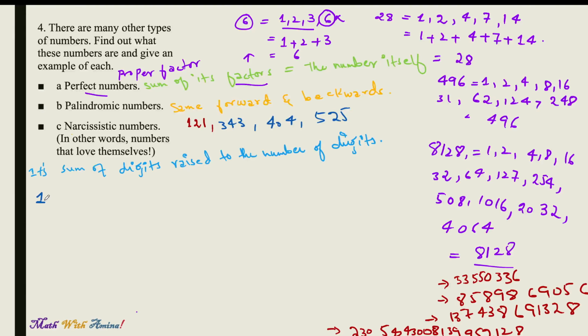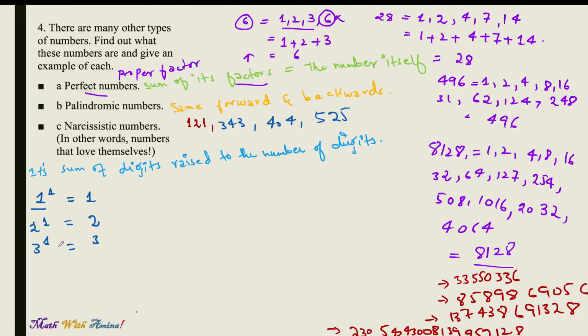So let's say I say 1. So there is one digit. So digit raised to the number of digits. So there is 1. 1 raised to the power of 1 is equal to 1. 2 raised to the power of 1 is equal to 2. 3 raised to the power of 1 is equal to 3. So all the single-digit numbers are narcissistic numbers because there is one digit, and the digit raised to the number of digits, because there is one digit, so raised to the power of that one gives us the number itself back again. So therefore all the single-digit numbers are narcissistic numbers.